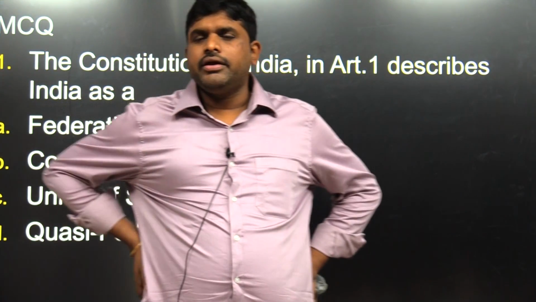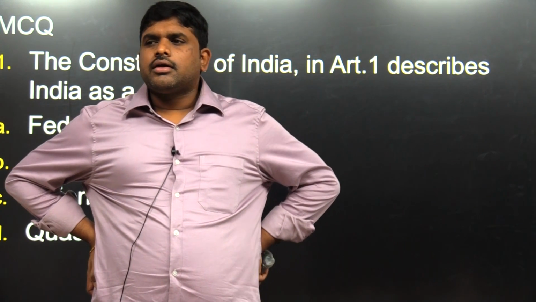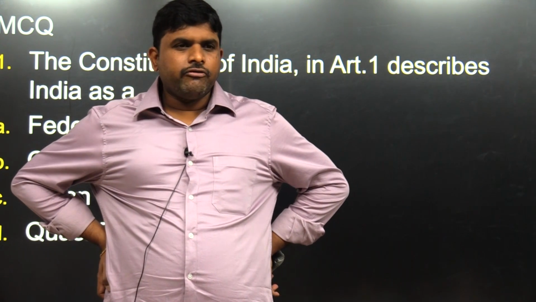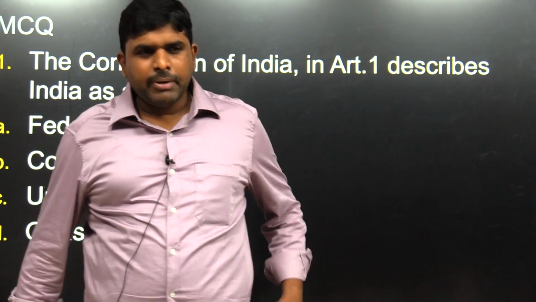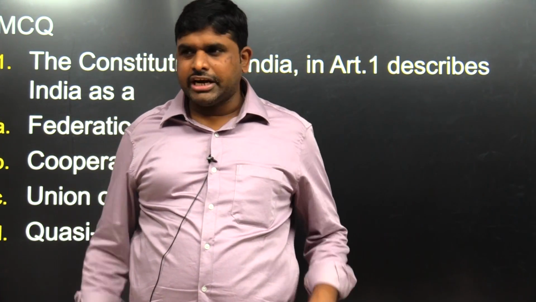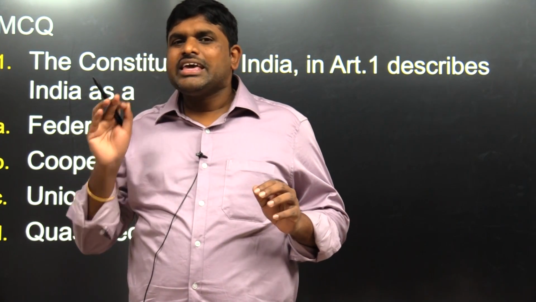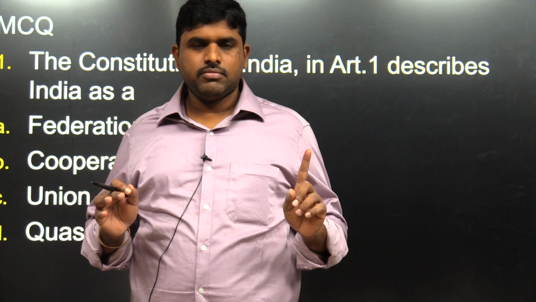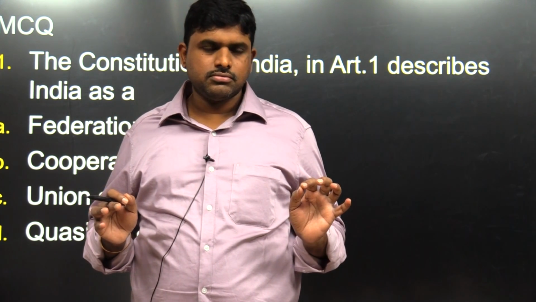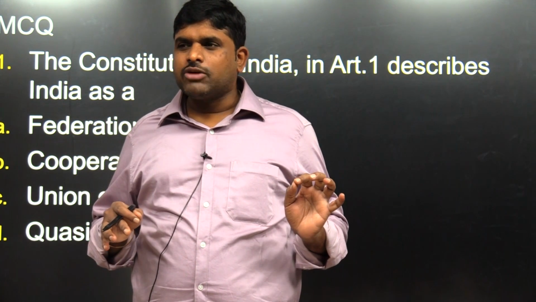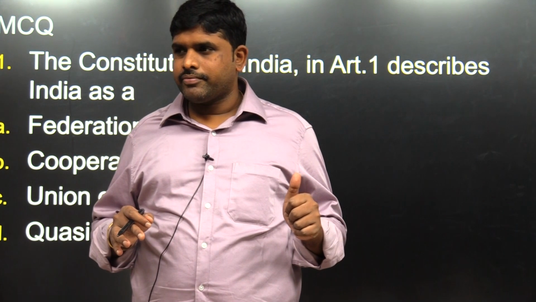Recently, one issue happened in one of the UTs, Lakshadweep Island, caused by an administrator, who is an agent of the central government. What did he do? He banned beef. The population in Lakshadweep is 89% Muslim.